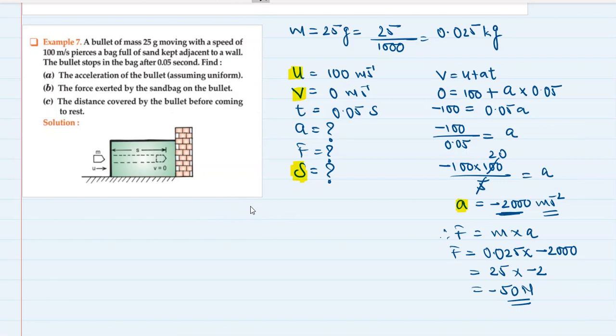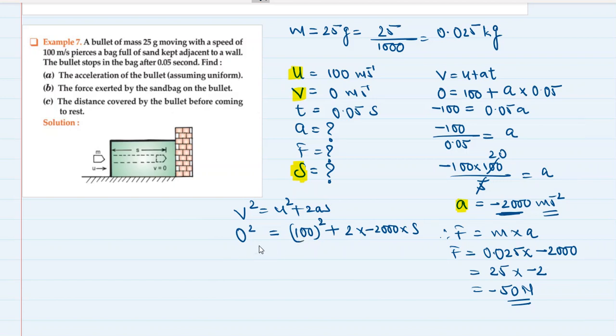We can use s is equal to ut plus half at square, because we know the time. But we can also use v square is equal to u square plus 2as. Let's use this one, the third equation of motion. v square, that is 0 square, is equal to u square, 100 square, plus 2 into a, that is minus 2000, into s, which we don't know.